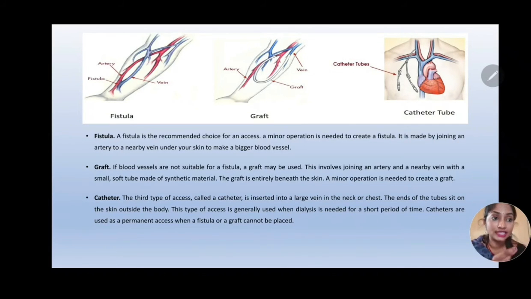When both fistula and graft are not possible, the last type of access is the catheter. This is the third type of access, where a large vein in the neck or the chest region is identified and connected to a catheter tube. The ends of the tube lie outside the skin. The fistula and graft are beneath the skin, whereas the catheter is seen protruding outside the skin. These catheters are used as a permanent access when both fistula and graft are not possible. Here you can see the catheter tubes lying outside the body, connected to a large vein in the neck region.